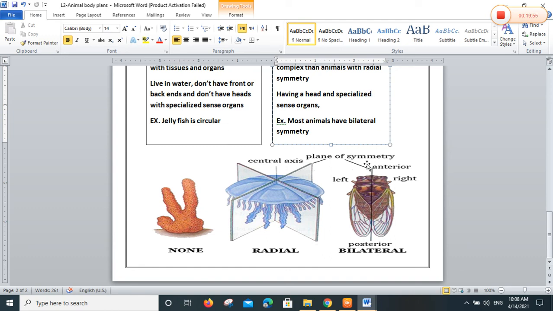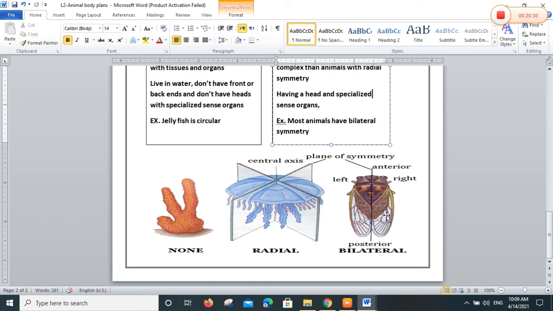Yes, this is bilateral. But what about animals with no symmetry? All vertebrates have bilateral symmetry. Some types of invertebrate classes, like arthropods (insects belong to arthropods) and mollusks, are bilateral also. But what about no symmetry? Animals with no symmetry, or asymmetry: the sponge.